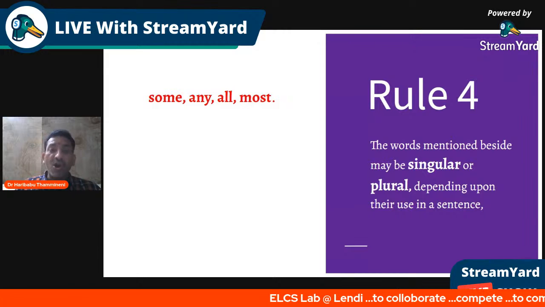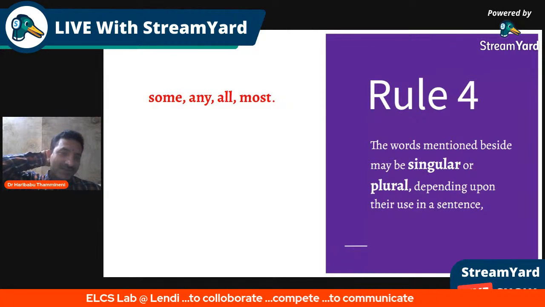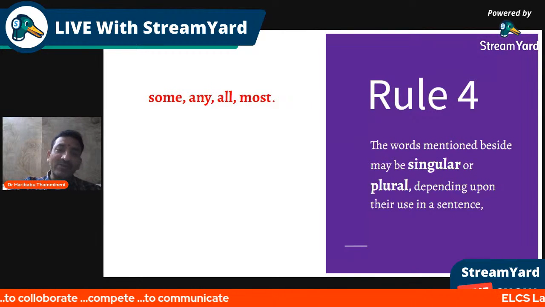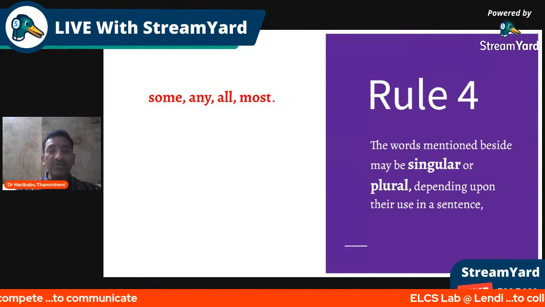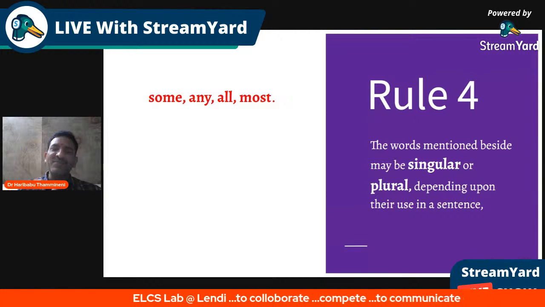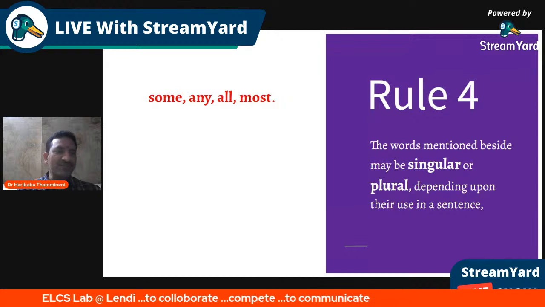Any, the same, all, none, most. Sometimes some looks like a plural, all sometimes looks like a singular. Though in its sense it looks plural, it may not really give the sense of a plural idea.